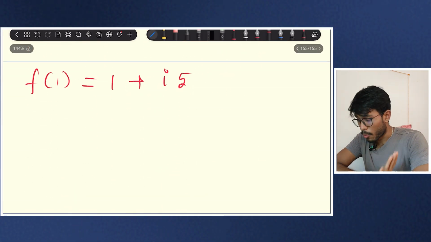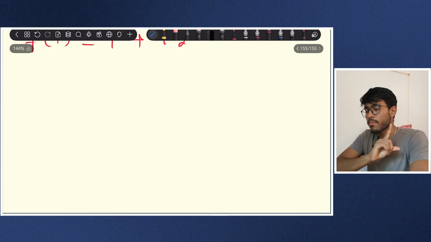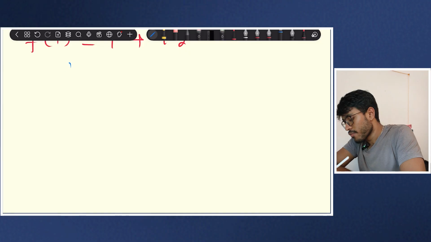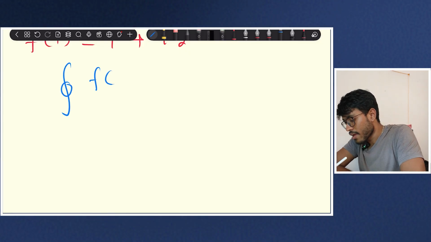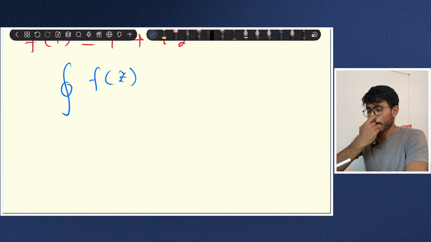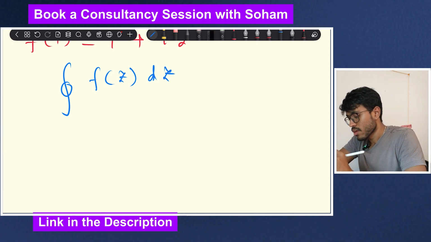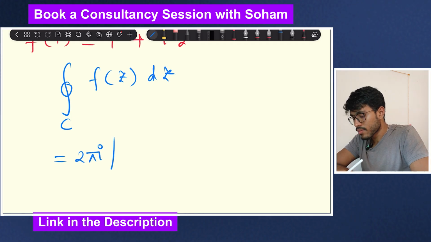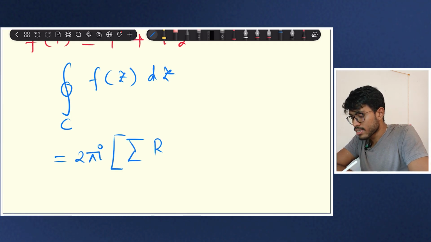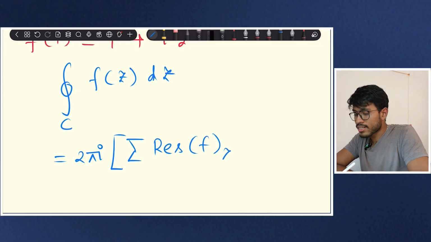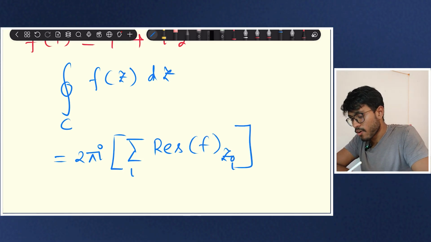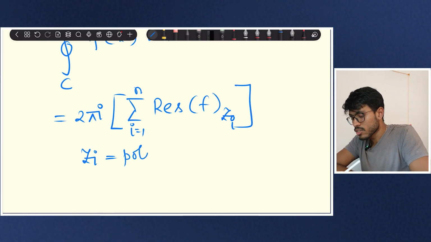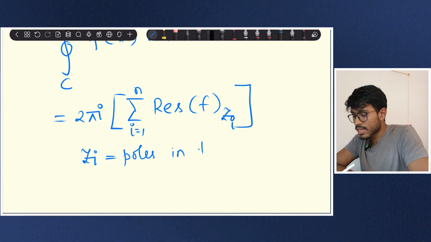I will not solve more problems here. I will tell one more thing from complex analysis that is very important, that is the Cauchy residue theorem. If you have an integral like this, f of z dz over a contour C, then that will be equal to 2 pi i into the summation of residues of f at z i for i equal to 1 to n, where the z i's are the poles in the contour C.